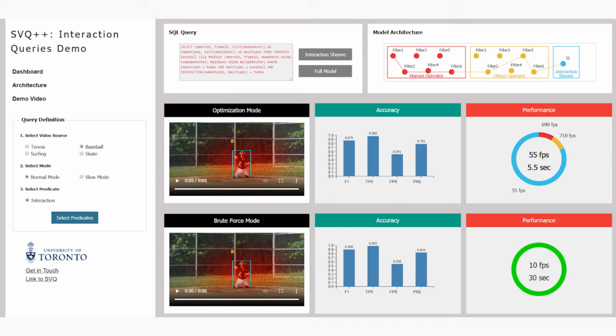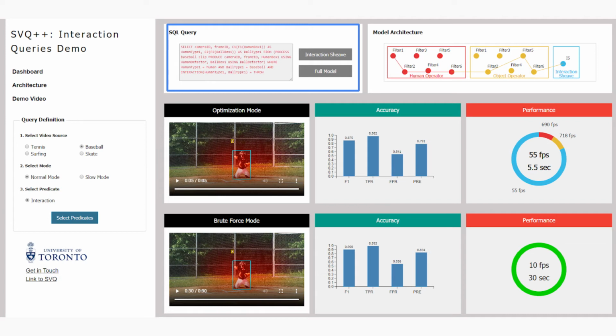We now describe how the user interface of the system looks and its associated functionality before we present the demo. The main wireframe of the SVQ interface is on the screen. SQL queries are defined through query definition, which is shown in the left sidebar, and enhanced with UDFs to manipulate video object primitives. The generated SQL queries, which are shown on the upper left center, are dispatched to the back-end, which is responsible for parsing the query.